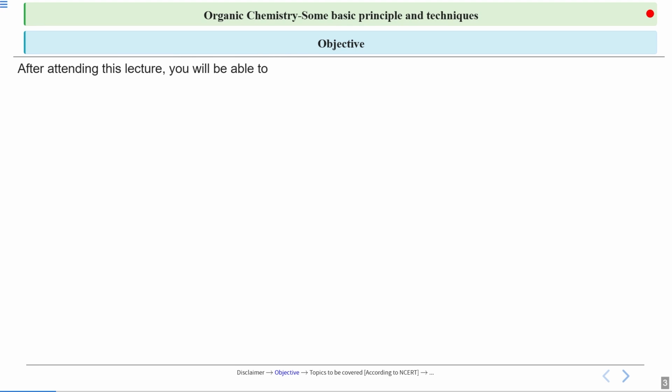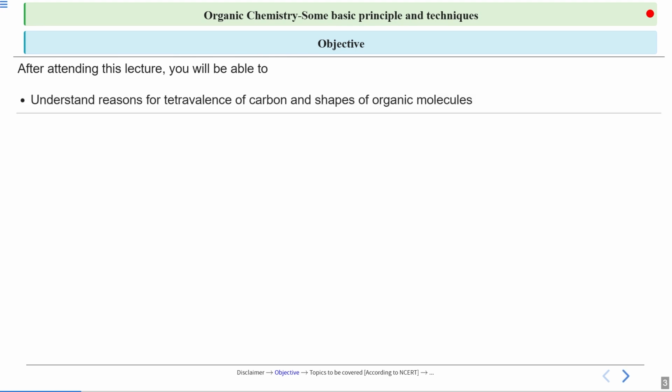Now, in this class, my objective would be to look at the reasons for the tetravalency of carbon and for the shape of the organic molecule. So this tetravalency of carbon comes directly from your hybridization. Now you should have a little idea about the chemical bonding chapter where we have dealt with this hybridization theory.